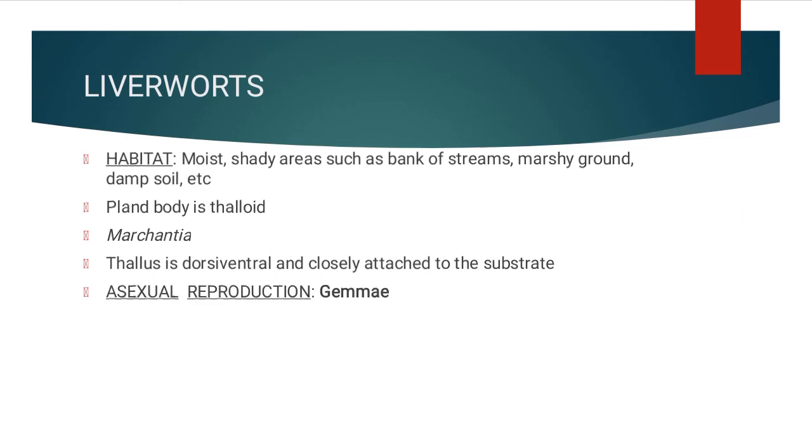And the asexual reproduction in liverworts is by fragmentation or a very special structure that is called gemmae. What are gemmae? Gemmae are green multicellular asexual buds that develop in small receptacles called gemma cups that are located on the thalli. Once again, the thallus consists of gemma cups, and these gemma cups bear these green multicellular asexual buds called gemmae. These gemmae can become detached from the parent individual, and when they fall on the soil, they can again grow into a new individual. It's just like a spore.